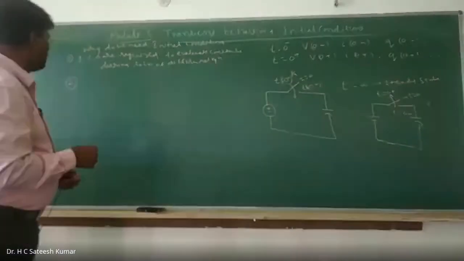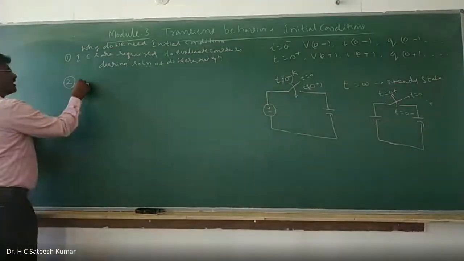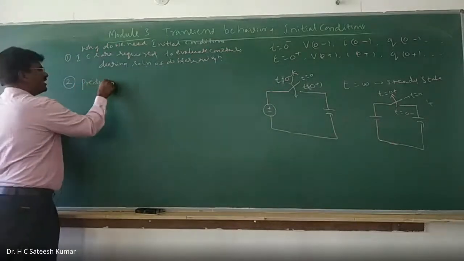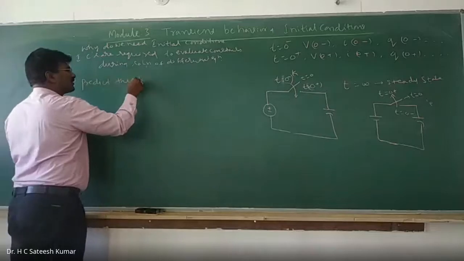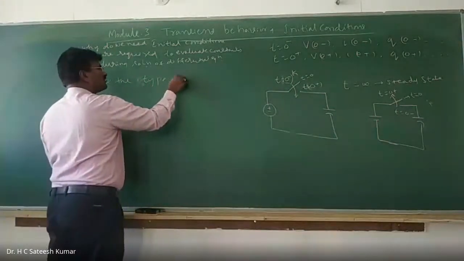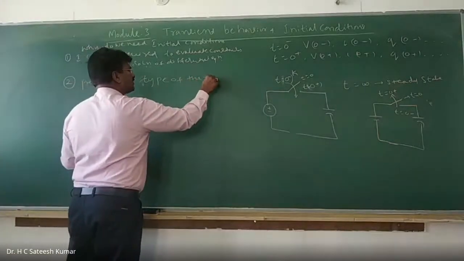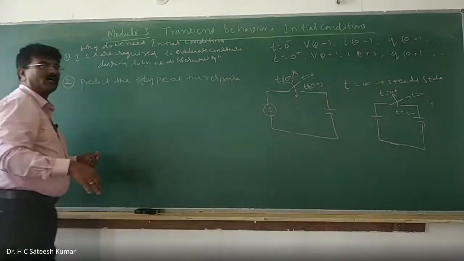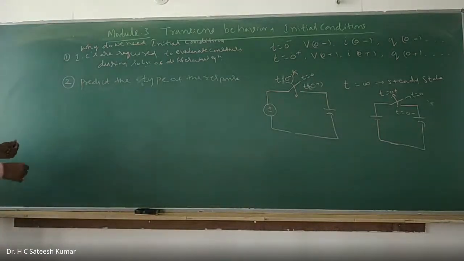Second one, using the initial conditions, we can predict the behavior of the system, or the type of the response: what kind of response it is, whether damping or increasing or constant, whatever it is, so that we can predict it.